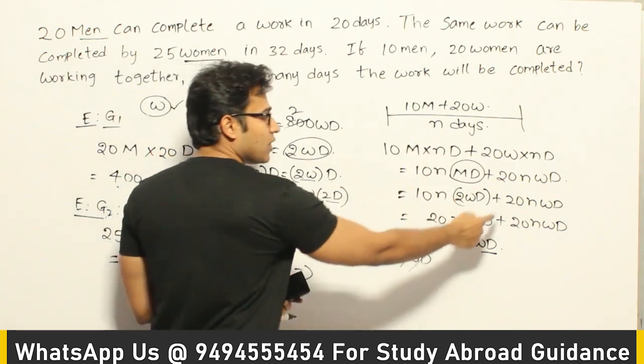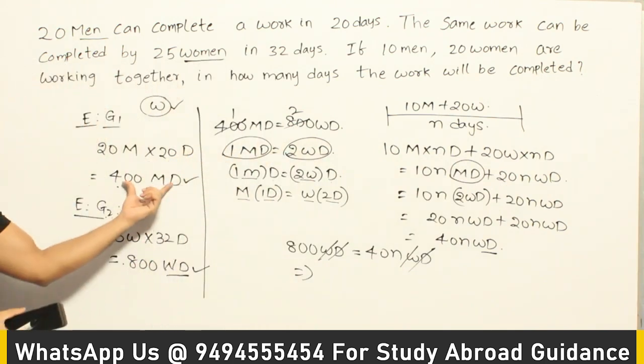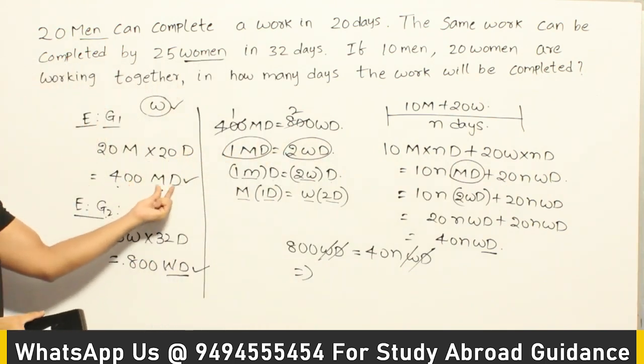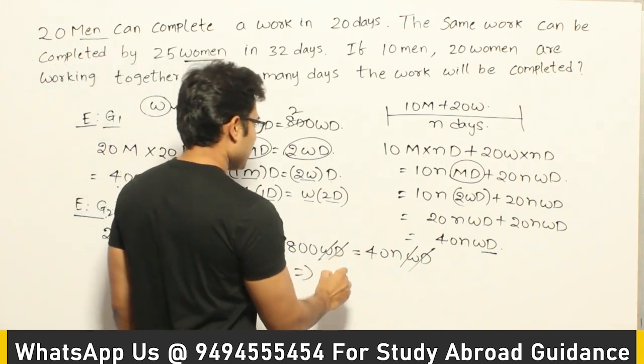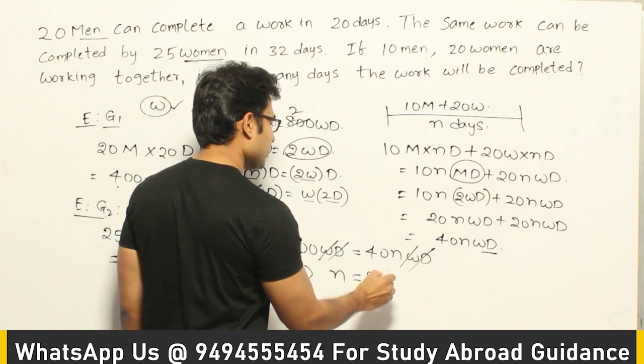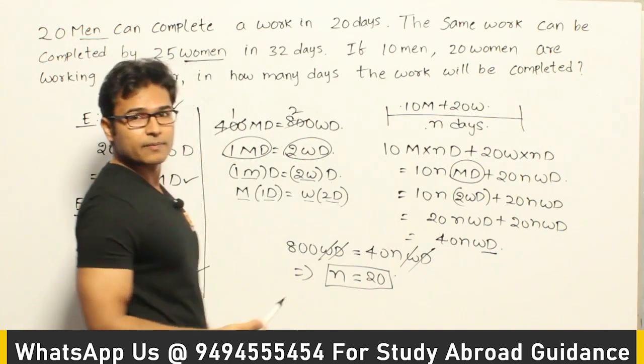In case you had converted everything to men days, then you should equate it to the first expression, right? So that men days and men days will get cancelled. Anyway, you will get the same answer. Now what is it? N is going to be 20. So what does it mean? It requires 20 days for this group to finish the work, right?